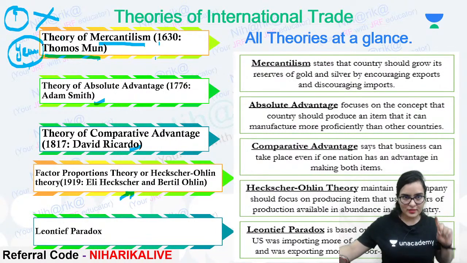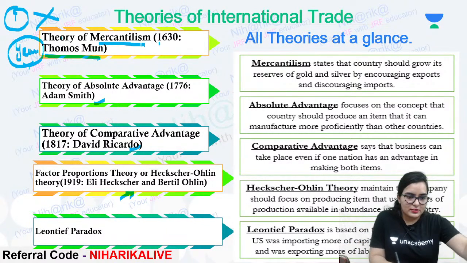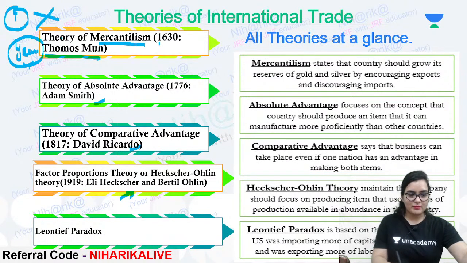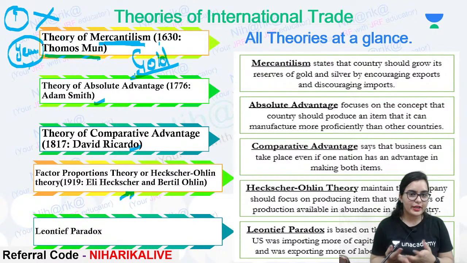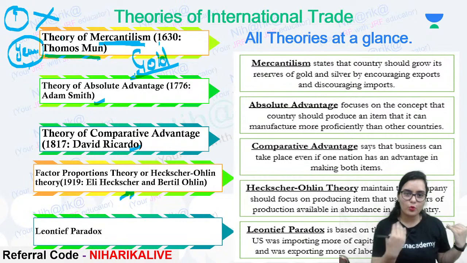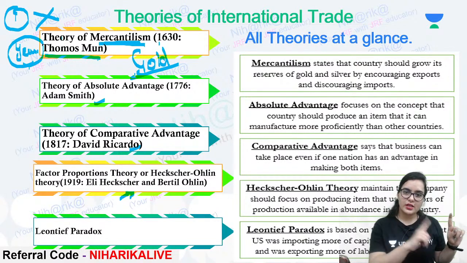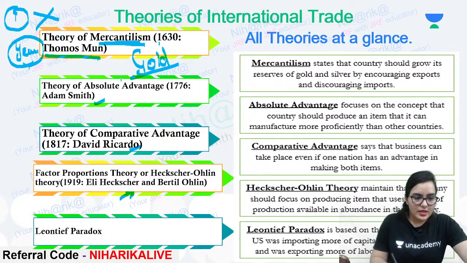Come on. The first one, theory of mercantilism. Bimetallic. Which two metals can you say? Mercantilism means we measure wealth by the holding of gold and silver. That is, how much gold is there with the country, that means that much they can do the trade, right?